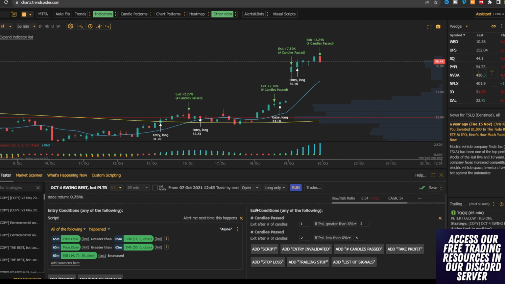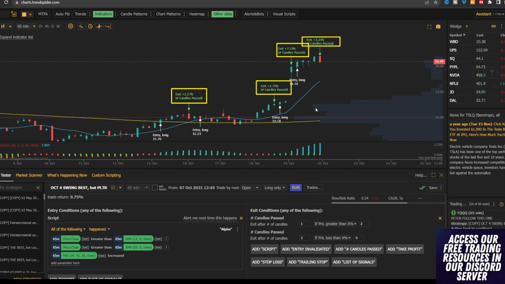Now, our actual stop loss conditions, which you'll see here at the bottom right side of your screen, are set at 2% right here and about 5%. So this means that if TSLQ goes up 2%, we will close out our trade. And if it goes down 5%, we will take a loss. But something that you'll probably notice right off the bat is that if we're working with 2% as a take profit, then how come we ended up making more than 2% in every single one of these trades?